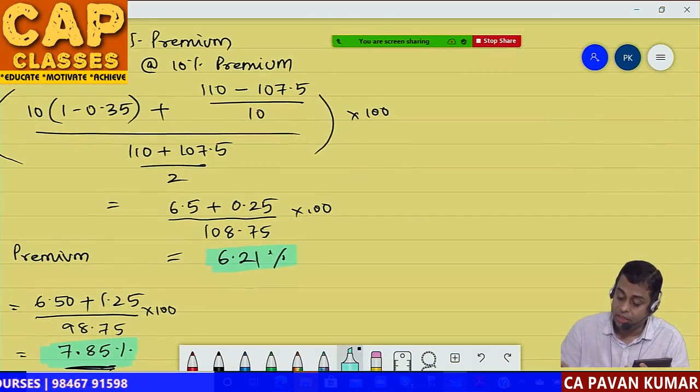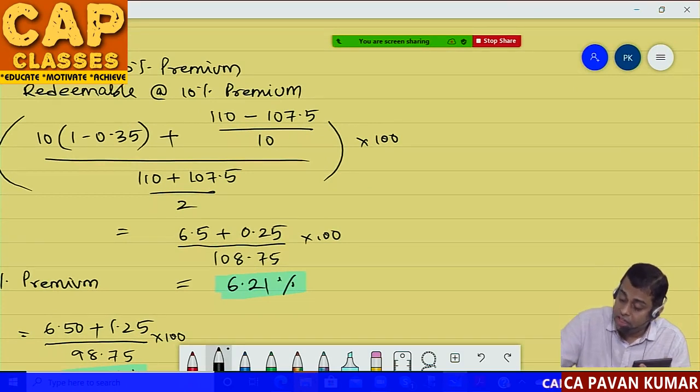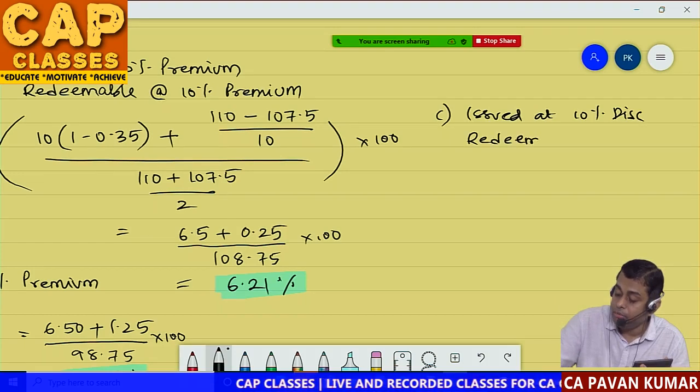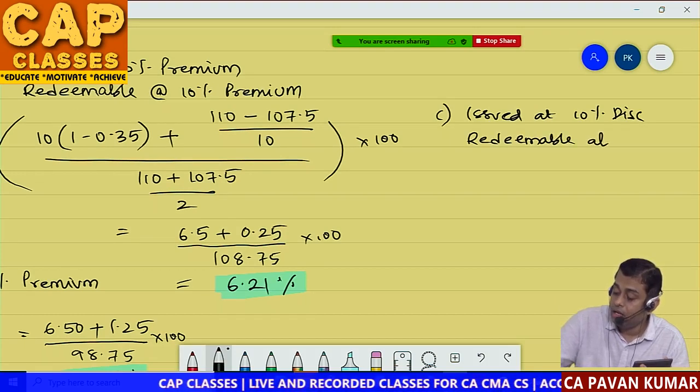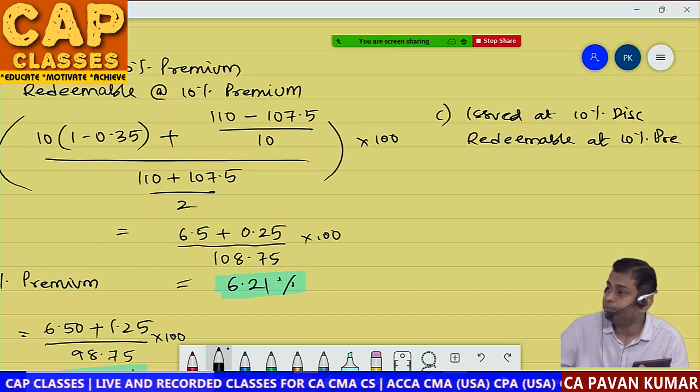What is next situation? Next situation is issued at a discount, redeemable at premium. So what is situation C? Issued at 10% discount, redeemable at 10% premium. Correct? Correct.